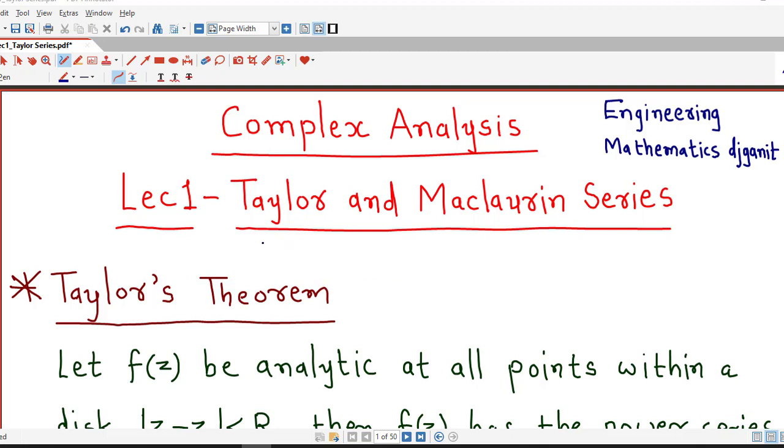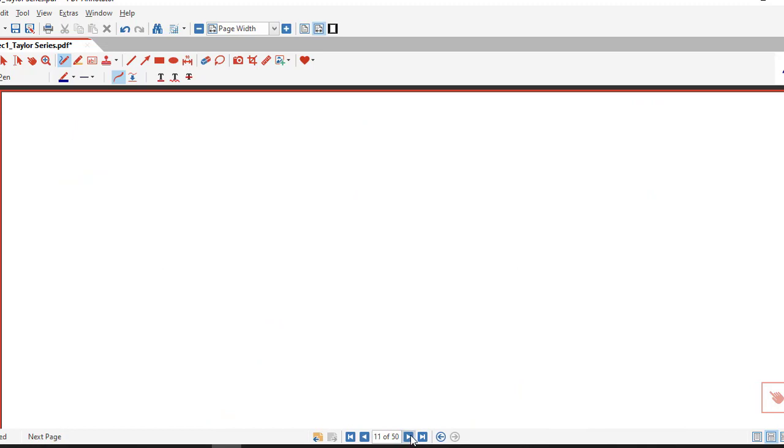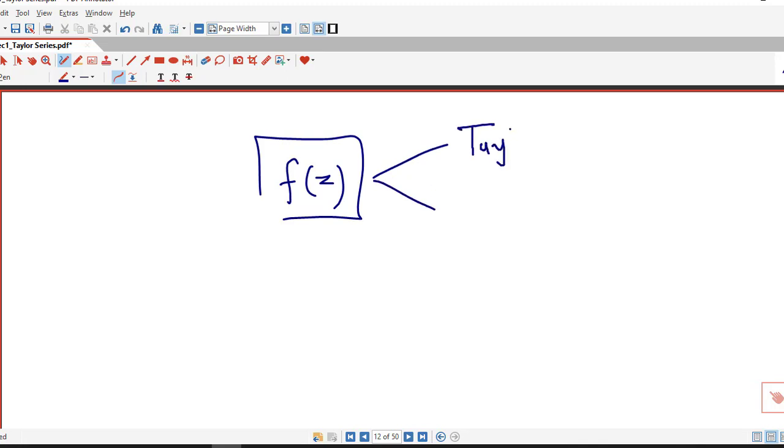Today we are going to start a new topic known as Taylor and Maclaurin series for functions of complex variables. In earlier lectures we have discussed power series of a given function. So Taylor and Maclaurin series are nothing but special types of power series. In this lecture we are interested in which types of complex functions can be represented by power series, which are known as Taylor and Maclaurin series.